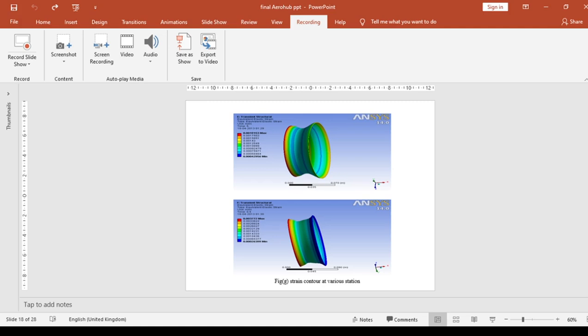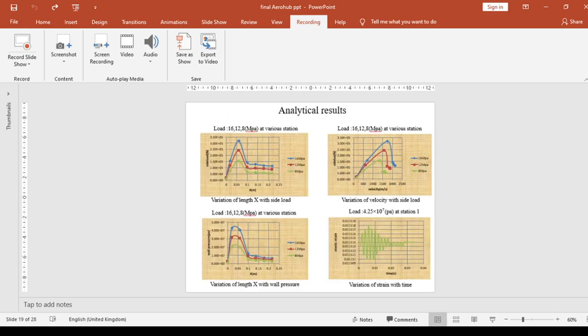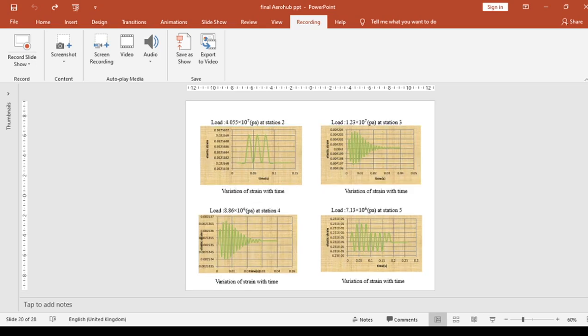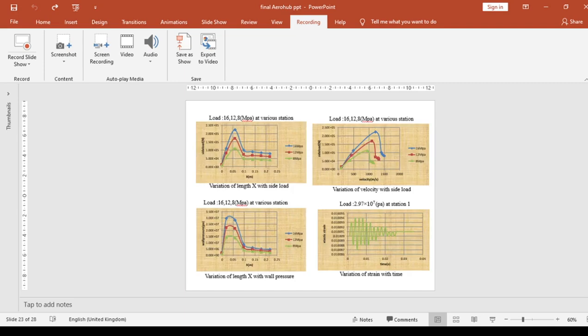These are the various station strain contour images and the analytic results for various strain with time. And this is the optimized nozzle side load data values, and this is the analytic result of the various side loads, the optimized side loads.